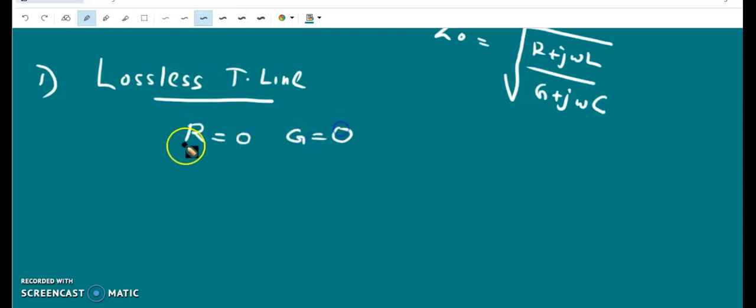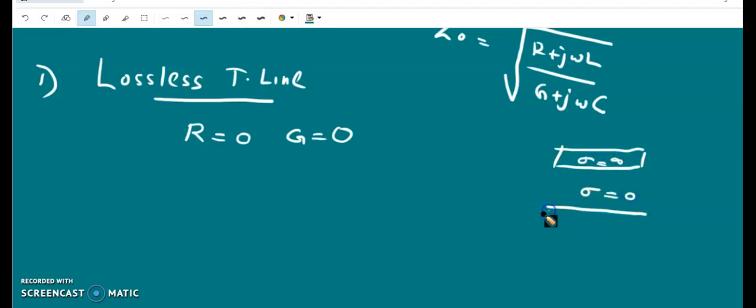Resistance per unit length and conductance per unit length are 0 for a lossless transmission line, since it has conductors of infinite conductivity and a dielectric medium which is perfect, that means zero conductivity. So for such a medium, R and G are zeros, only L and C are present.